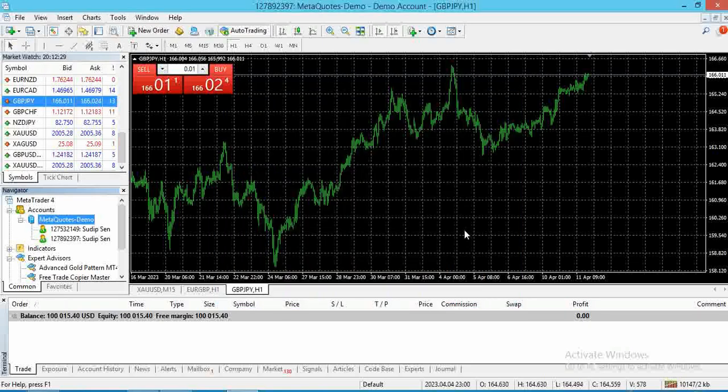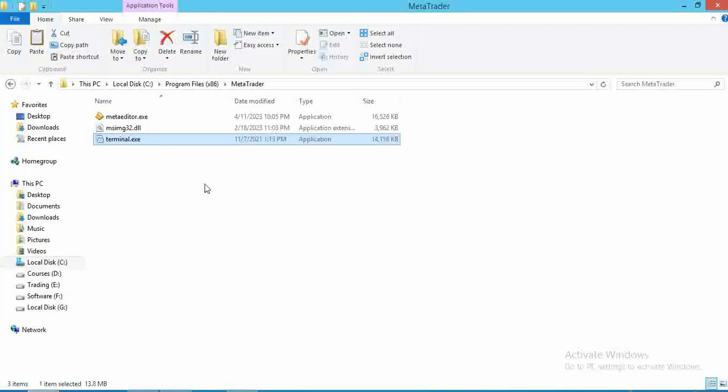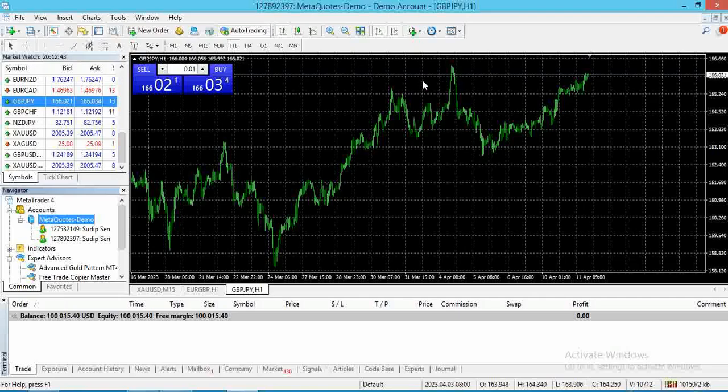Now after opening an account, you will be logged in, and if your EA has any kind of DLL files, you will paste them in this location here and restart your MetaTrader, this 1350 version.